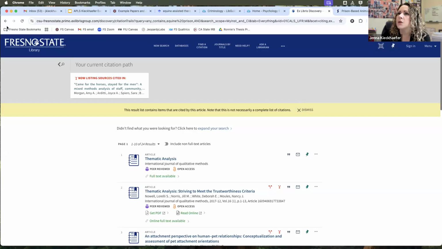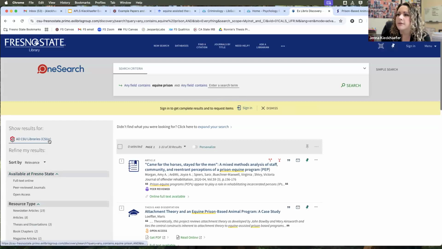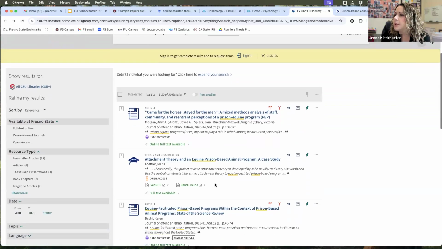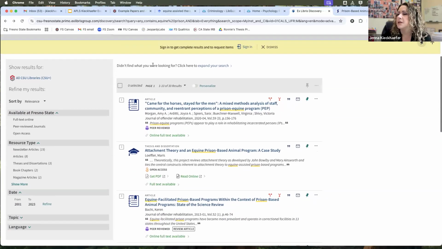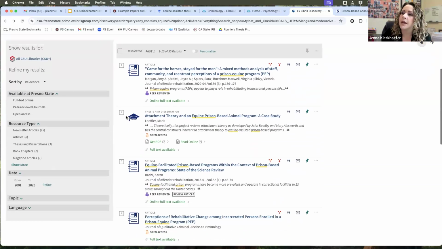Okay, so let's say we are searching again. I'm going to clear everything. Did it pull up my? Okay, wait, maybe I already did. Okay, yes. Sorry, when I did the new search with the new terms of equine in prison, it got rid of me saying I only want peer-reviewed articles. So this icon is a peer-reviewed article. This one is different, right? This is a little grad cap. And what does this mean? This is a thesis or dissertation.